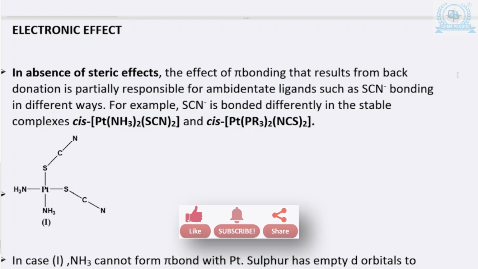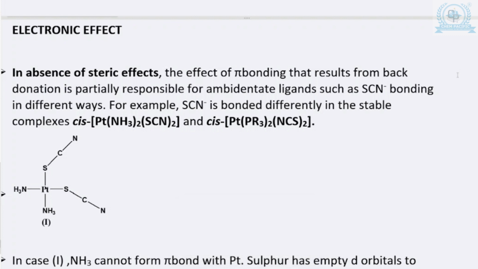Now, let's get started. This is a very important topic which I believe has to be discussed in detail so that students have a clear picture about it. There are two factors, the steric effect and the electronic effect, which determine what kind of atoms are going to be coordinated to the metal which is trans to a pi accepting ligand. Two factors come into play, the electronic effect and steric effect. Let me explain this to you in detail.